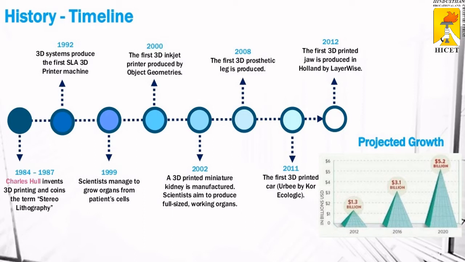After 2011, the first 3D printed car was produced. In 2012, the first 3D printed jaw was produced in Holland by LayerWise. In recent trends, most of our human organs are produced and implanted in humans by using 3D printers. The projected growth is 1.3 billion business in 2012, 3.1 billion in 2016, and 5.2 billion in 2020. Approximately in 2021, it goes up to almost 10 billion business.